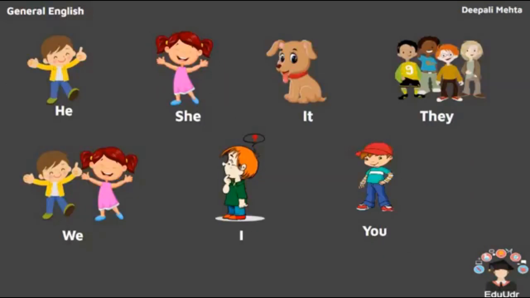Now there are basic pronouns which serve different kinds of purposes. The first one is he, which is used for males, she for females, it for animals or things, they for a group of people, maybe males or females, we, two persons including the speaker and one other person, I, myself, and you. These are some basic pronouns.